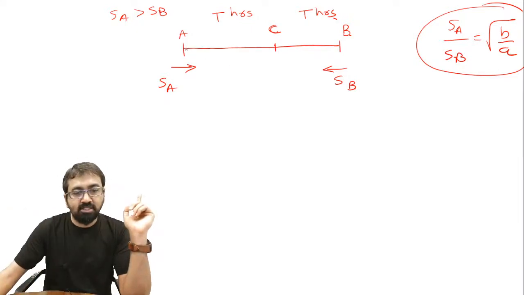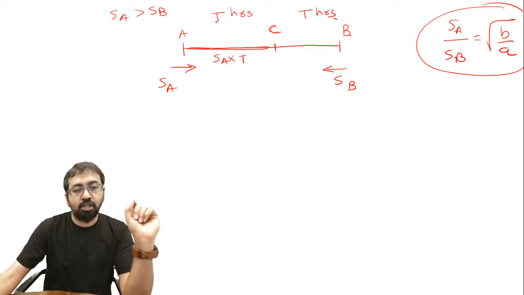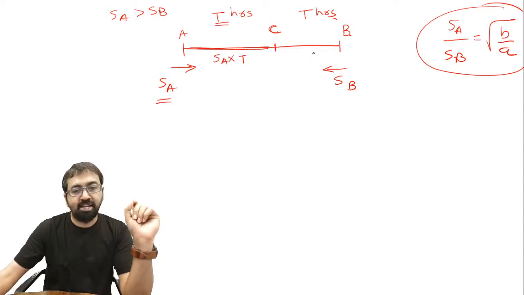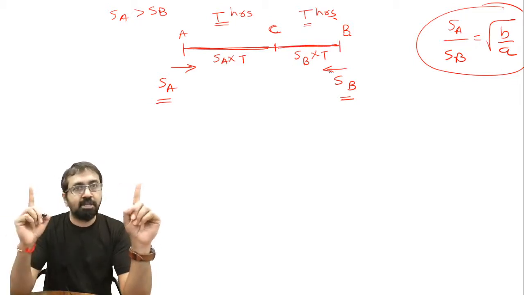So can I say this distance AC is nothing but SA into T? Because the person from A traveled for time t at a speed of SA, and distance is speed into time. Same with this distance, it will be SB into T, because the person from B traveled at a speed of SB for time t. Are you all clear up till now?